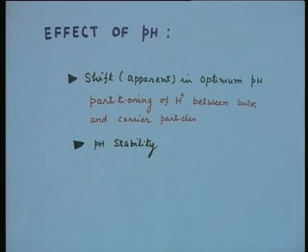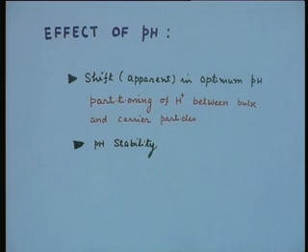When you take a soluble, native enzyme and determine its optimum pH against that of an immobilized preparation, you find that the optimum pH has shifted, and this shift is attributed mainly to the partitioning of hydrogen ions between the bulk and the carrier particles.